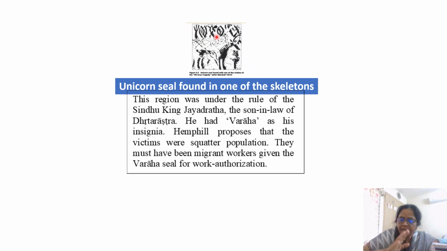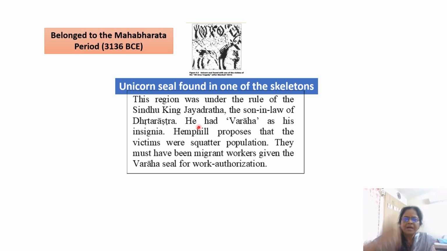That means, Brian Huntfell's theory is also this: that it was a workshop area where people from outside came and worked. They were given an identity code, and the identity was the Varaha symbol. So the Varaha is a symbol of Jayadratha at that time. Jayadratha was the king of the Sindhu region, under whom 10 countries were there, and he was a son-in-law of Dhritharashtra. So this area was under Jayadratha himself. That is, this is during the Mahabharata period. Please remember that. And this Varaha symbol from then onwards continues to be in use in the Harappan period also.